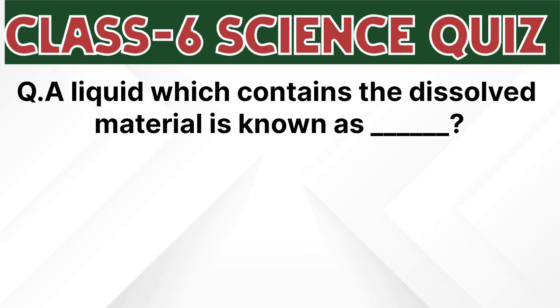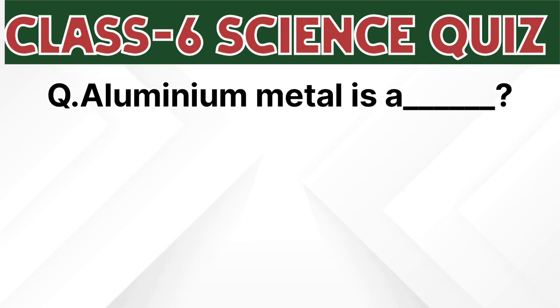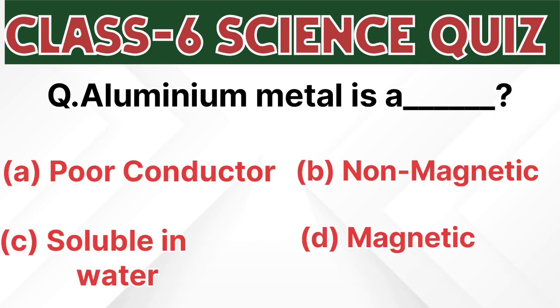Now the next is, a liquid which contains the dissolved material is known as solvent, solute, solution, none of these. Correct answer of this question is A, solvent. Now the next is, aluminium metal is a dash: poor conductor, non-magnetic, soluble in water, magnetic. Answer of this question is non-magnetic.